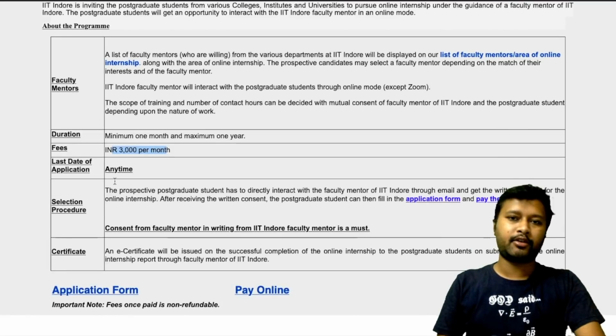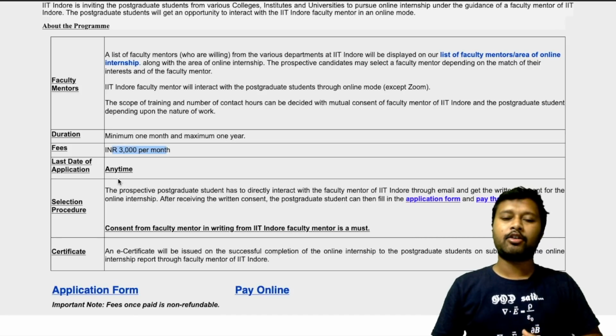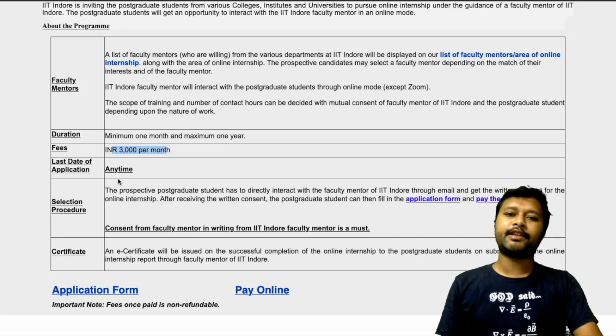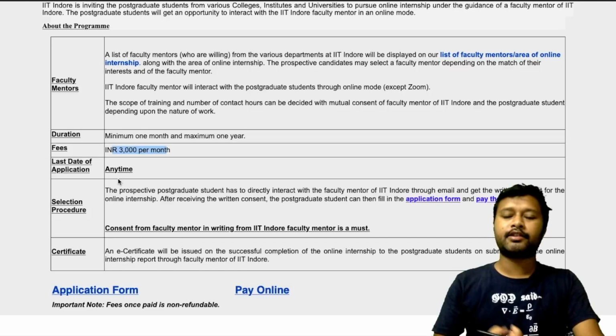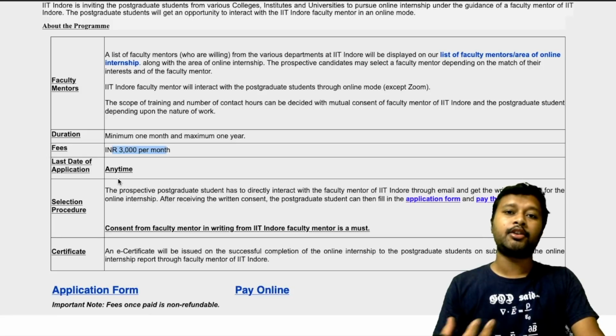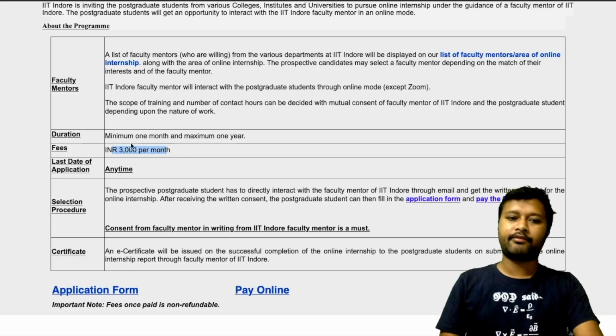There is no last date for this application, so you can apply for it anytime. But make sure that right now you are not having your exams, you are not having your CSIR NET exam nearby, so you can utilize this time to get a certificate, not only a certificate but also some knowledge. By joining this internship you will get to learn new things and you can explore that in your research further. So that's a very important thing.